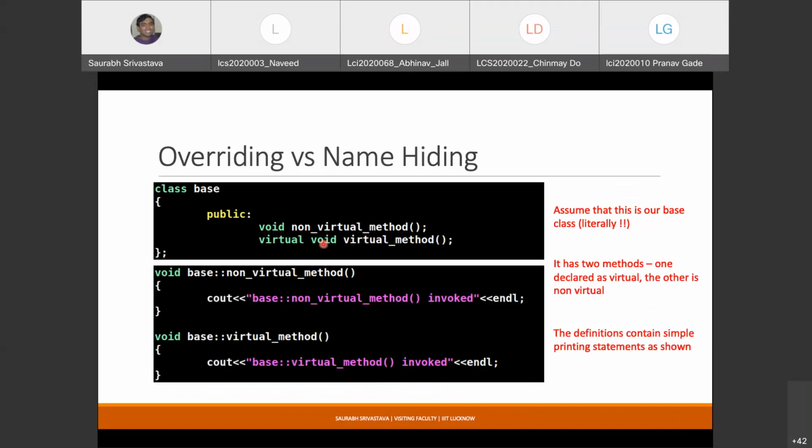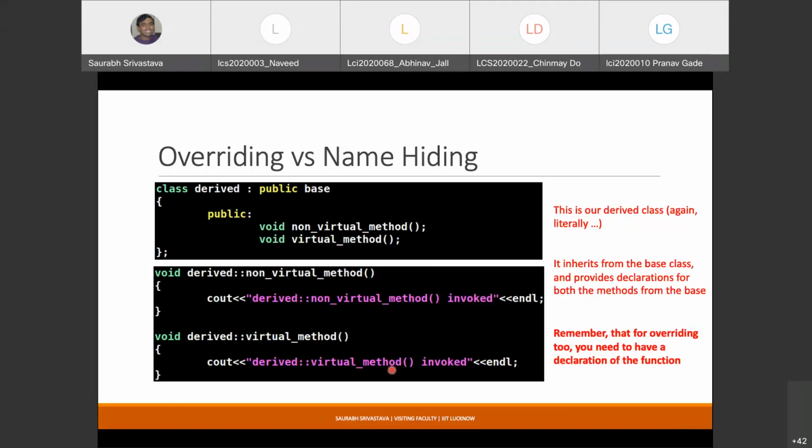The second one is a virtual method, and I have put a virtual keyword here, right? And for these two methods, this is the base class, so I have these definitions for these two methods. Just a cout statement, it simply prints that this is the base version of the non-virtual method and this is the base version of the virtual method.